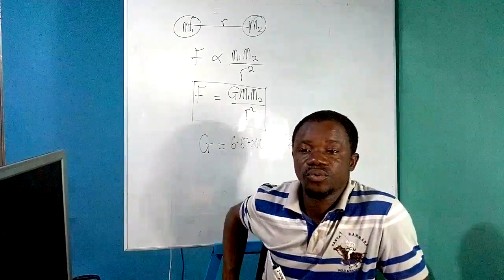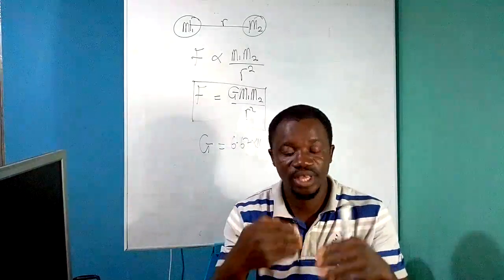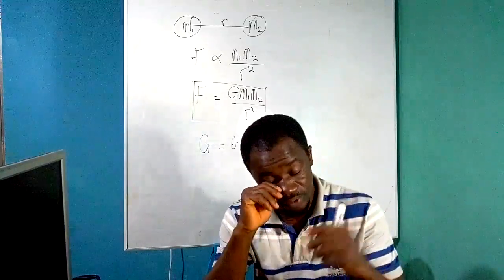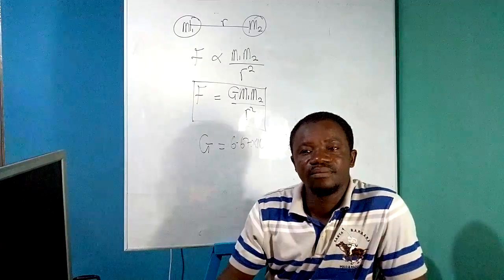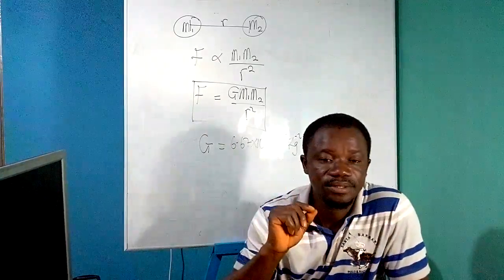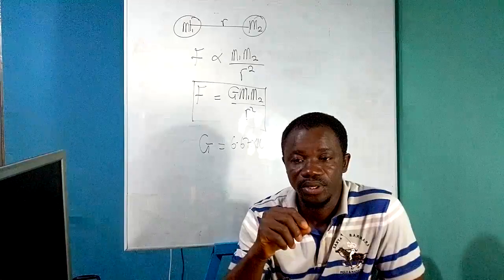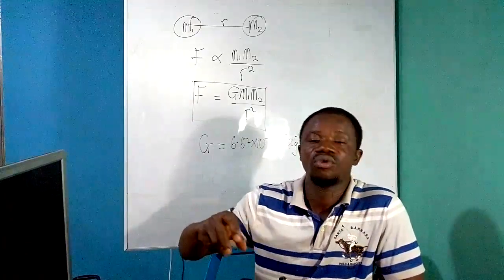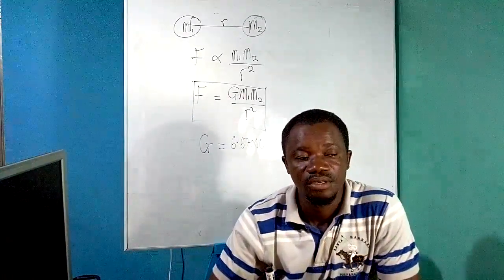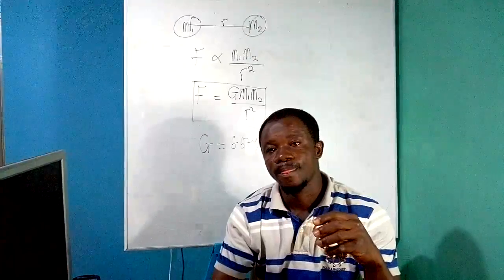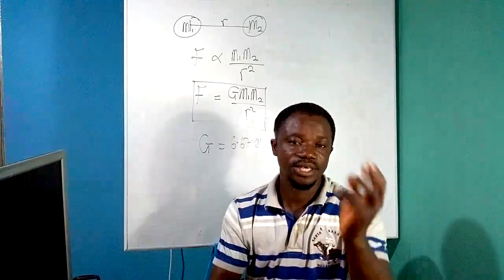Good. So let me first run you through this basic concept before we start with Newton's universal law of gravitation. The gravitational pull of the Earth is called gravity. Every object on the Earth's surface or in the Earth's gravitational field gravitates towards the Earth's surface. So an object within the Earth's gravitational field is being attracted towards the surface of the Earth.